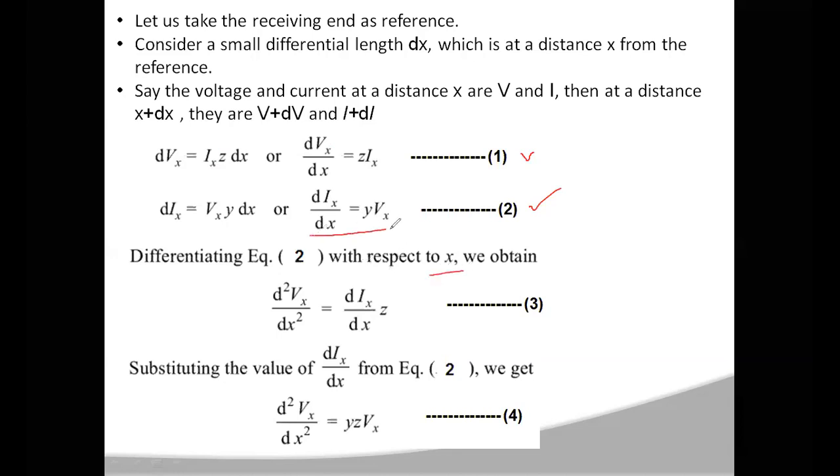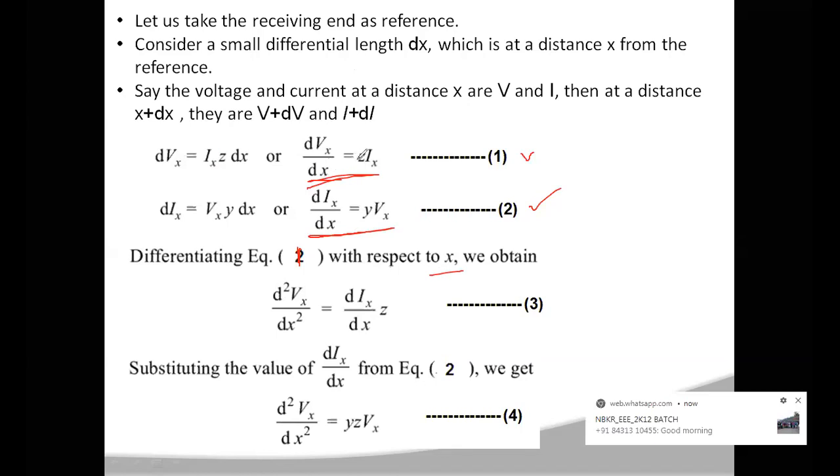So when you differentiate with respect to x, you will get d square Vx by dx square is equal to Z into dIx by dx. You are differentiating equation number 1 with respect to x again. So now you get d square Vx by dx square is equal to dIx by dx into Z. Okay, so now this is a linear differential equation which is of second order.